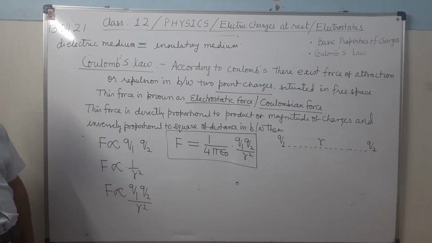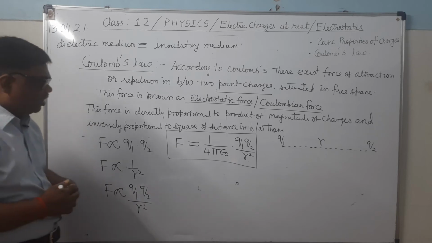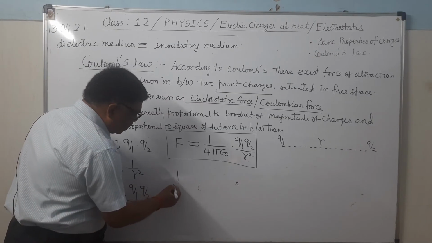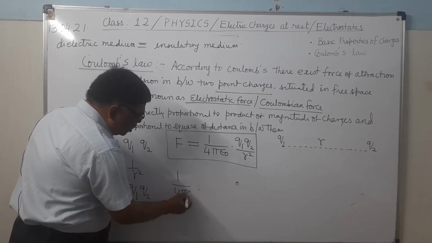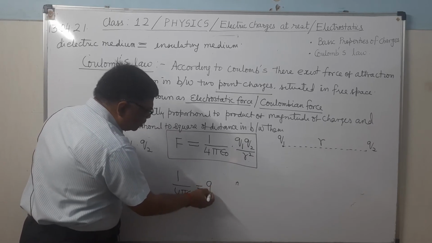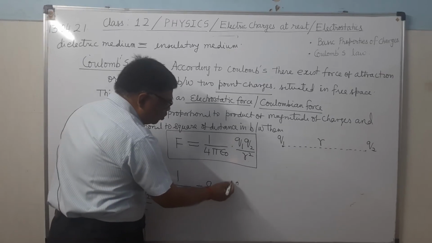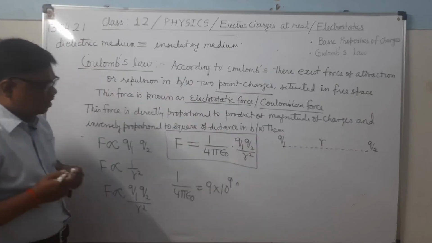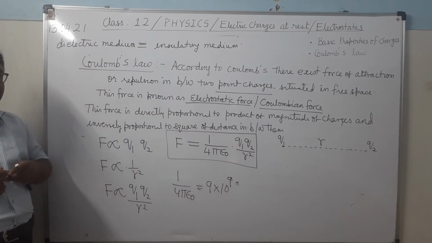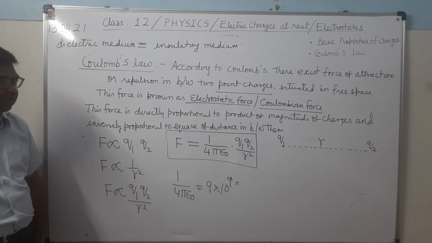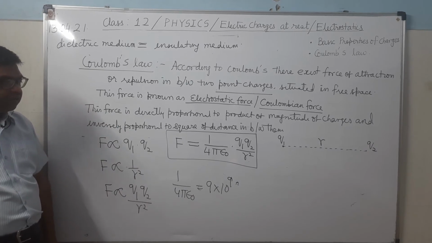In SI units, the value of 1 upon 4 pi epsilon naught is 9 into 10 to the power 9.